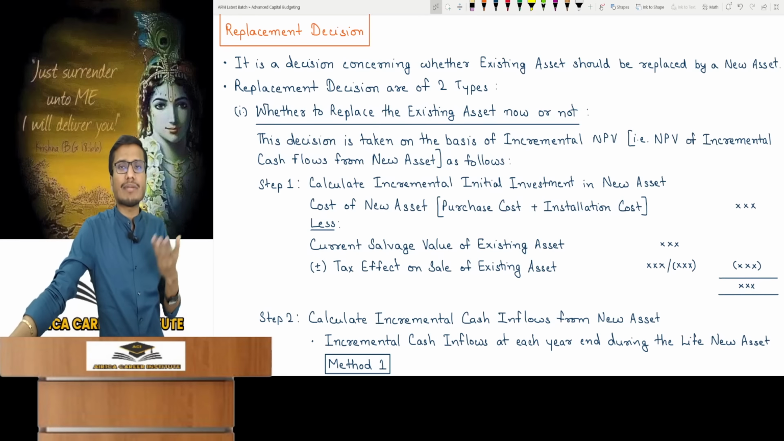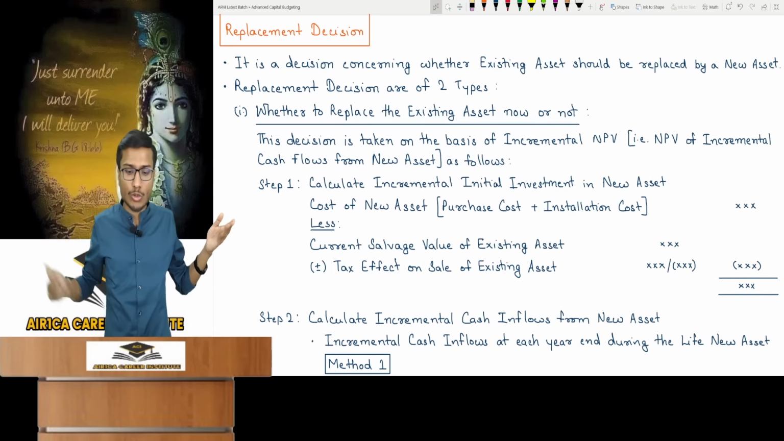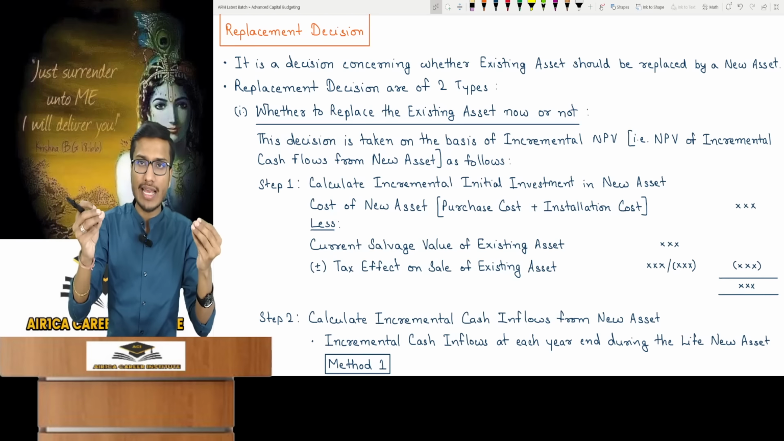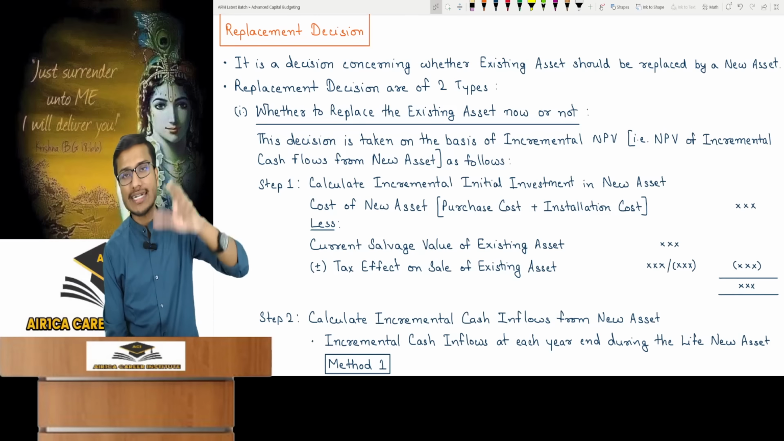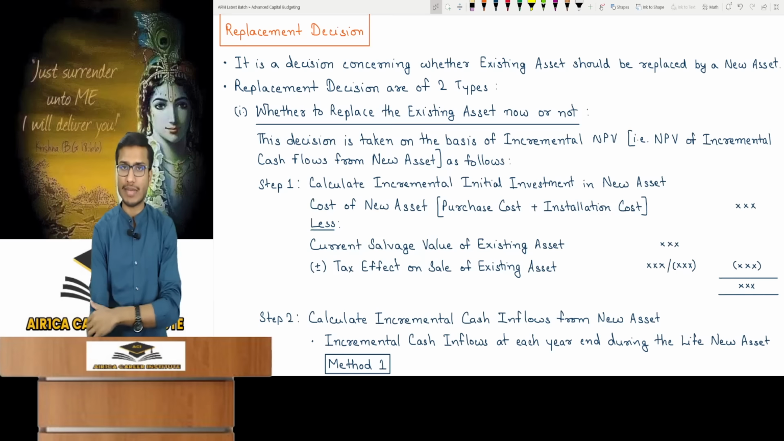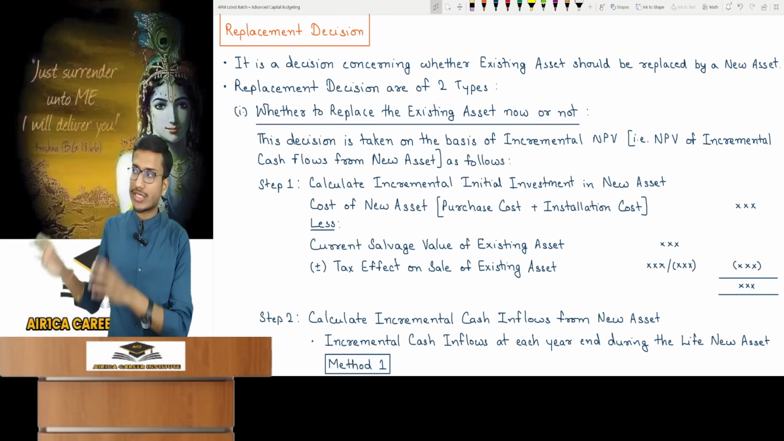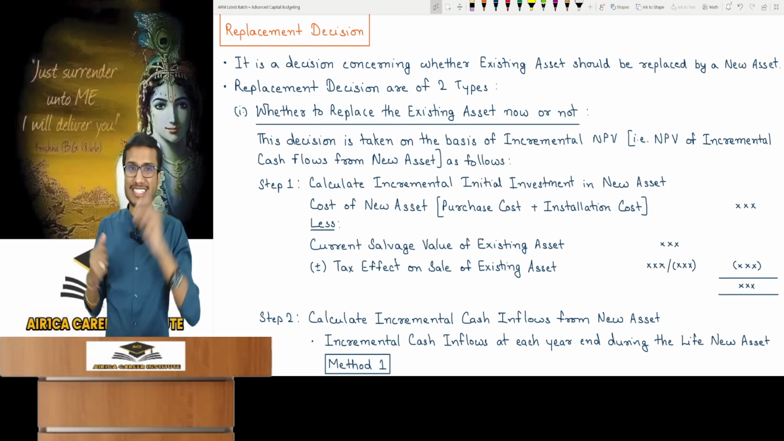For the new asset, the incremental initial investment will be the expense of bringing it in, including its purchase plus installation cost. This is like, if any, use only the given data. Do not assume installation costs if not given in the question. Just take the given data. This if any principle applies throughout the chapter. Purchase cost plus installation cost forms the new asset's cost. You may think this completes it, but more can be incremental.